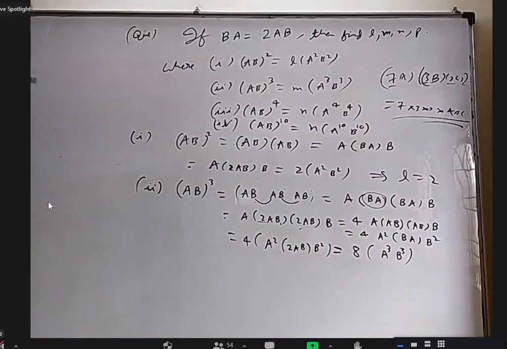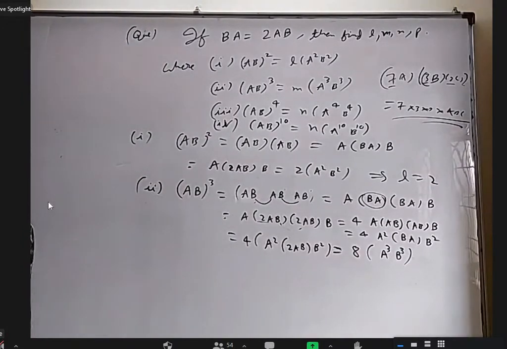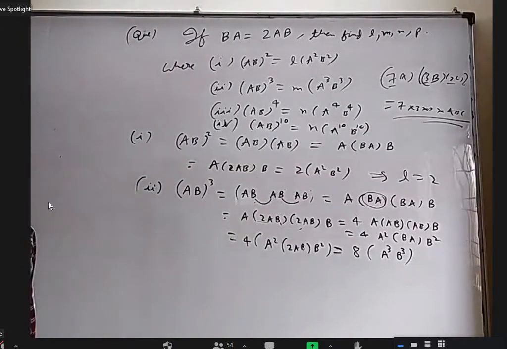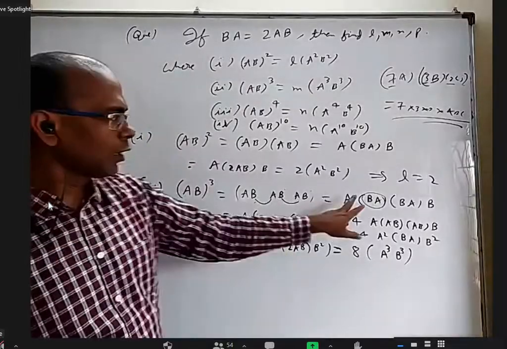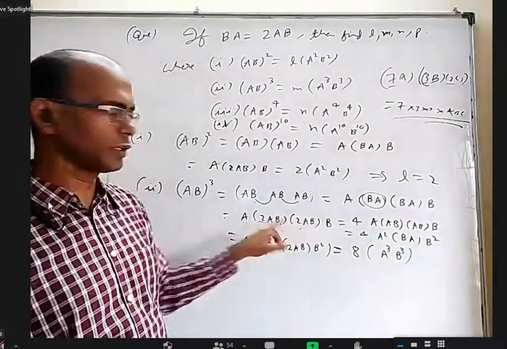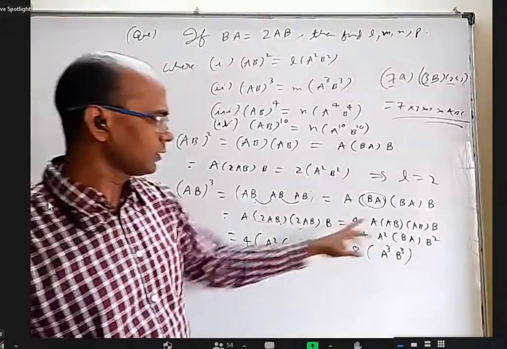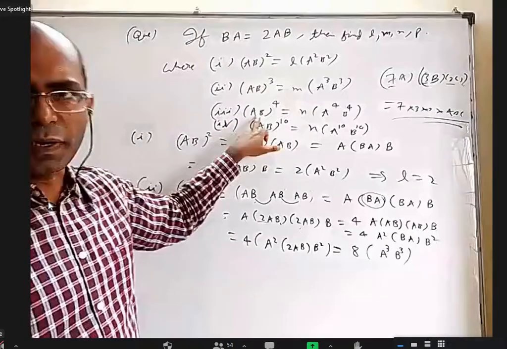I'm not able to find the relationship. First one got 2, second one 8, third one I'm getting 64. Now you see, I'll tell you what is happening. How many times did you write BA equal to 2AB in the first step? 2 times. In the next step, once.